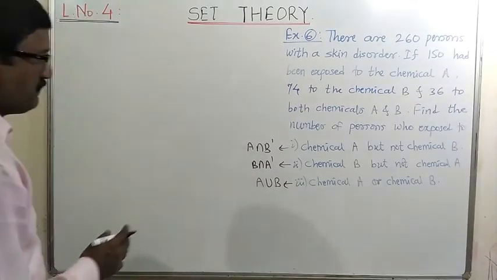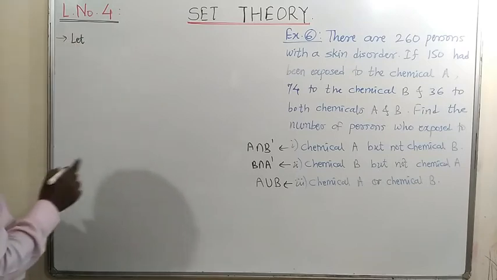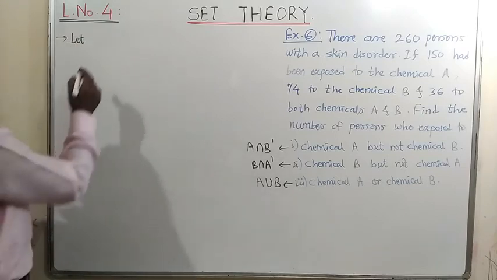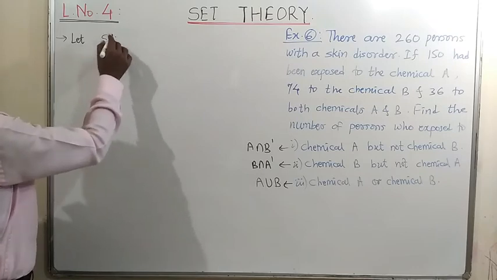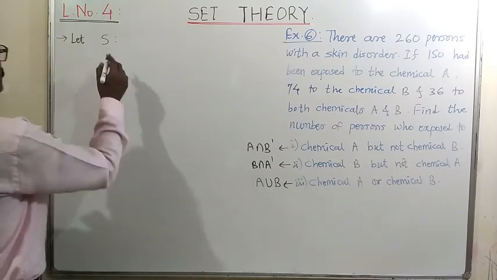Okay, so before writing this, first write: let there be 260 persons with a skin disorder. So we will take S as the set of persons with a skin disorder.